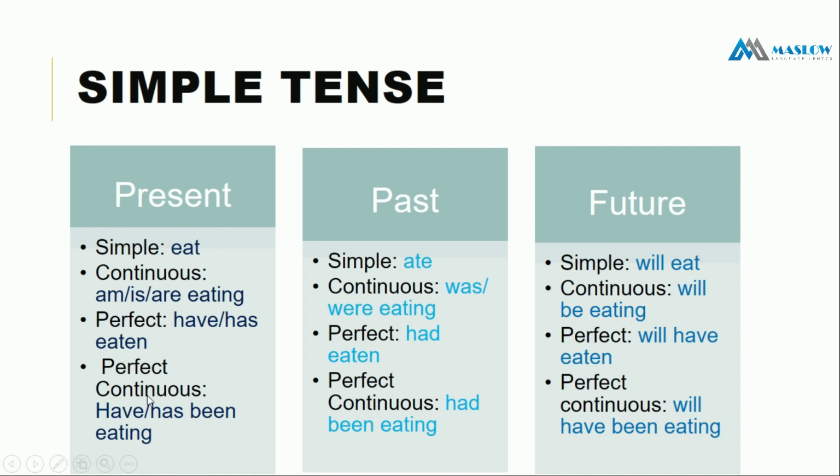Then perfect continuous. Perfect continuous is have, has been eating. Then past perfect continuous is had been eating. Perfect continuous of future is will have been eating. So এখানে কমন জিনিস হচ্ছে present এ have, has been টা add হয়, past এ had been add হয় এবং future এ will have been eating. So these are the factors of tenses, basic factors.